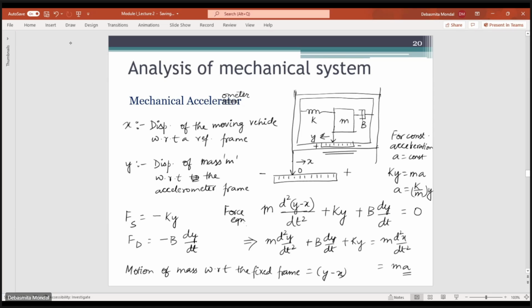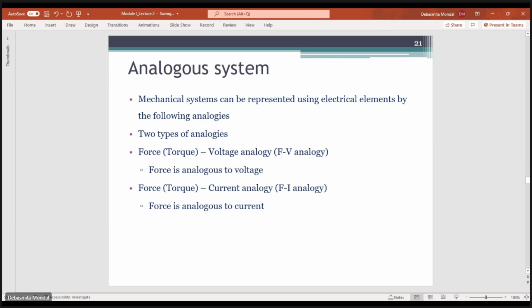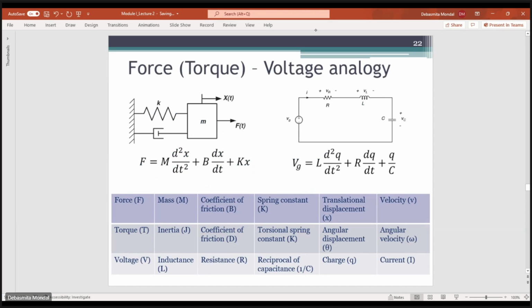Okay, so now if you see the analogy between the mechanical and the electrical system, there can be two kinds of analogy. So this is the spring mass damper system, where the differential equation used to model this system is F equals m d²x/dt² plus b dx/dt plus kx, where x is the displacement and F is the applied force.